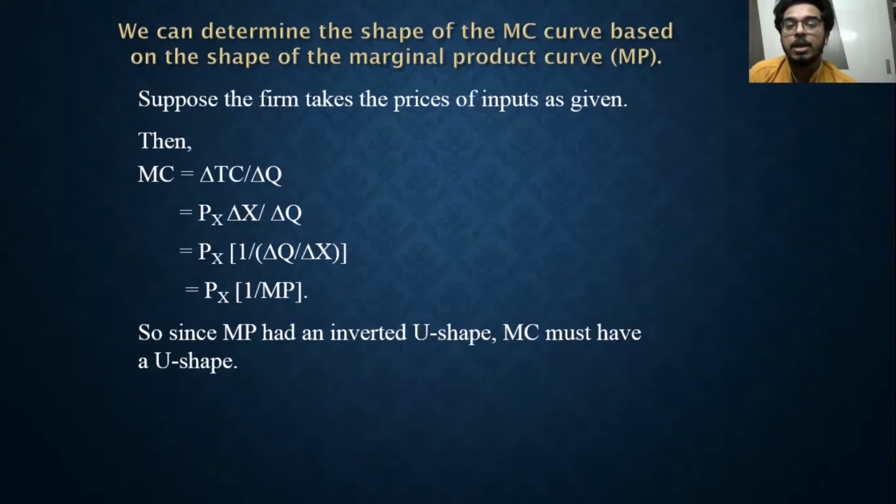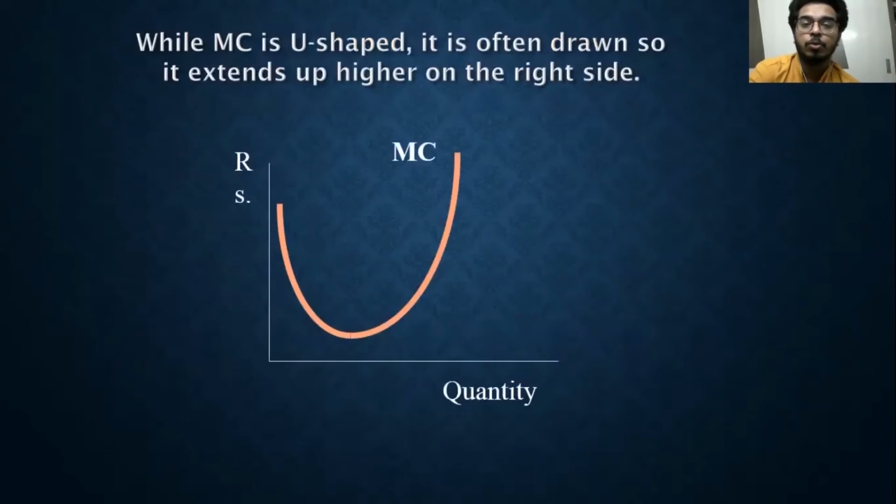That is why our marginal product curve is an inverse U shape, and the inverse of the marginal product curve gives me the opposite shape, that is, a U-shaped marginal cost curve. So we get a U-shaped marginal cost curve over here.